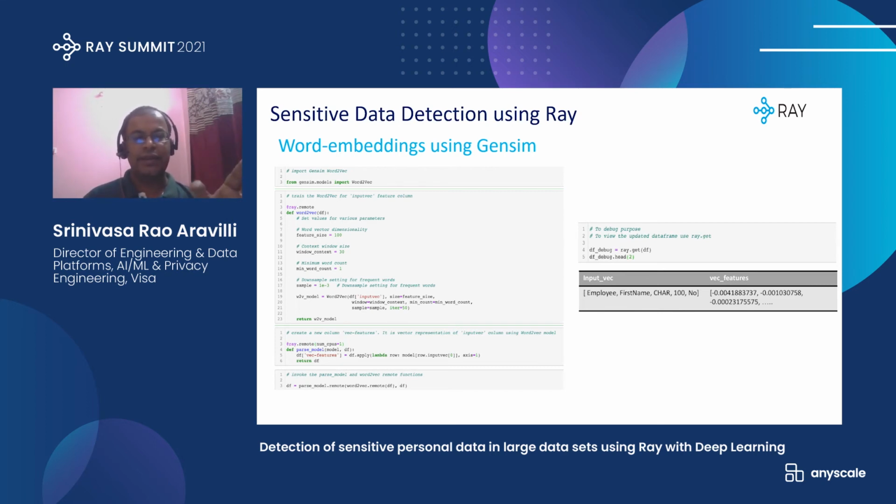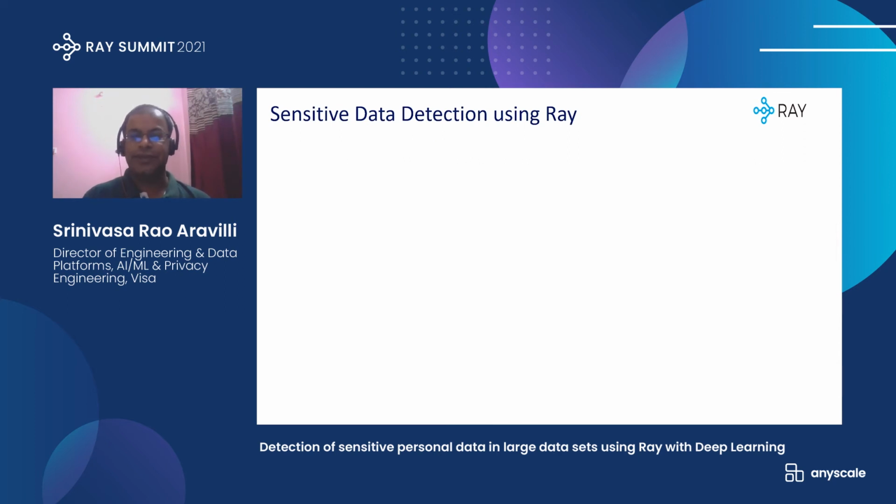This will generate word embeddings of that particular concatenated string. So that looks like this. The input vector, as I mentioned: employee name, employee first name, character, 100, whether it is sensitive, no, and so on. This entire concatenated string is given to word2vec, and then it generates word embeddings of 100 dimensions. So that's a 100-dimensional array of vector features generated for each row in the database.